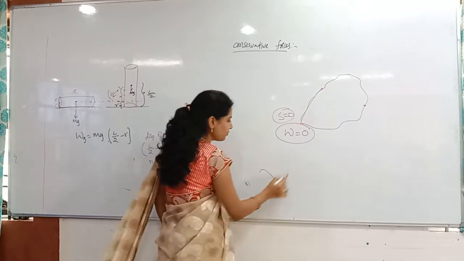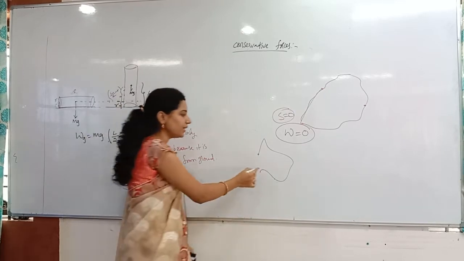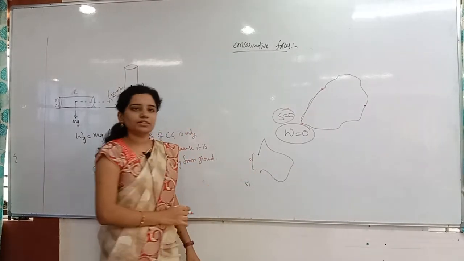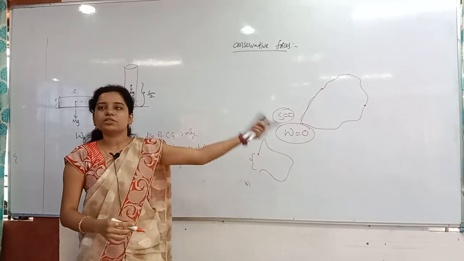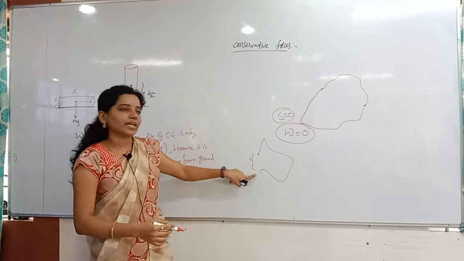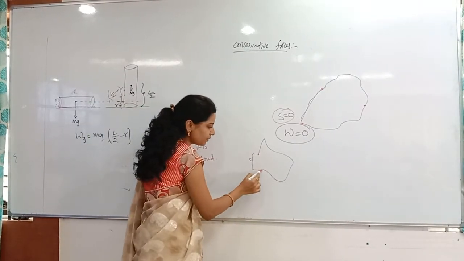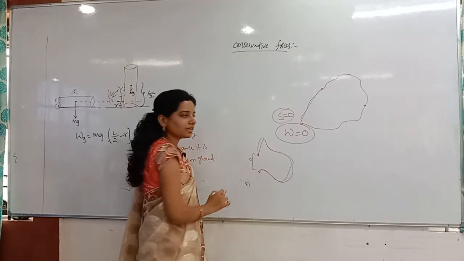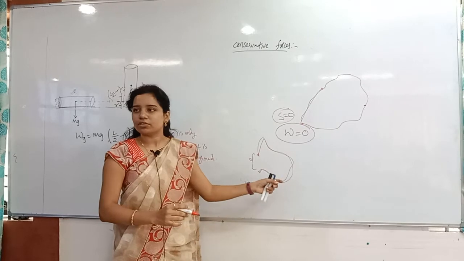For example, I come from here to here and then stop. It is not depending on the path; it depends only on the displacement. At the end of the day, you are calculating force into the displacement. The displacement is nothing but final position minus initial position. So whenever I start from here and at the end come here, it does not depend on whatever path I followed.